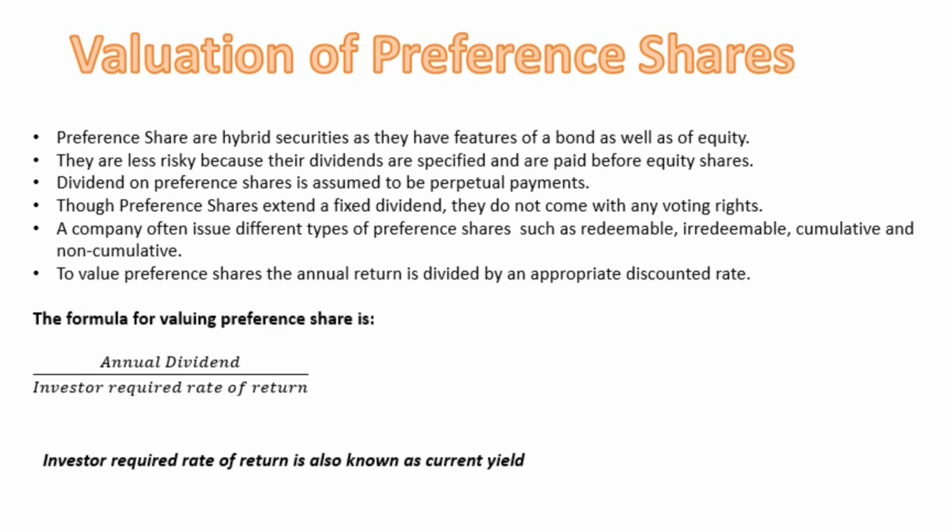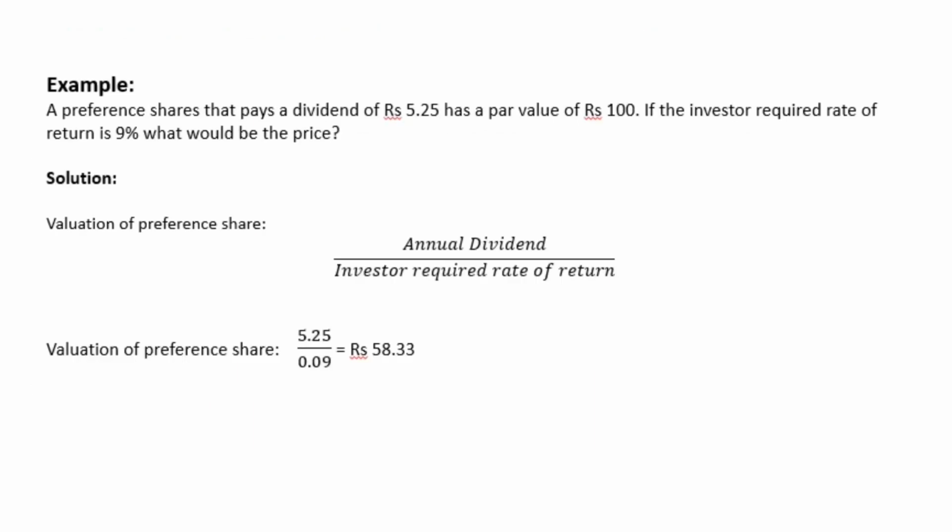Okay, let us take an example. A preference share that pays a dividend of rupees 5.25 has a par value of rupees 100. If the investor's required rate of return is 9, what would be the price? For this, apply the same formula which was stated in the previous slide, that is annual dividend divided by investor's required rate of return. The value of the preference share turns out to be 58.33 rupees.